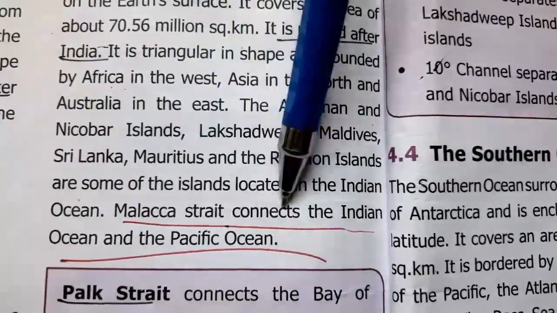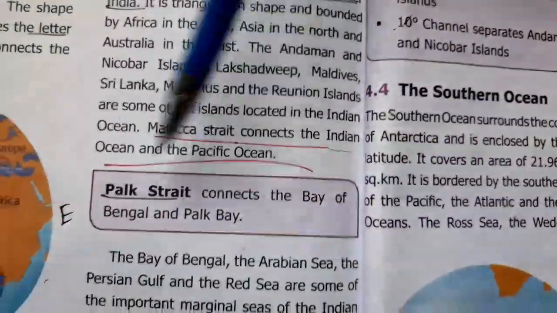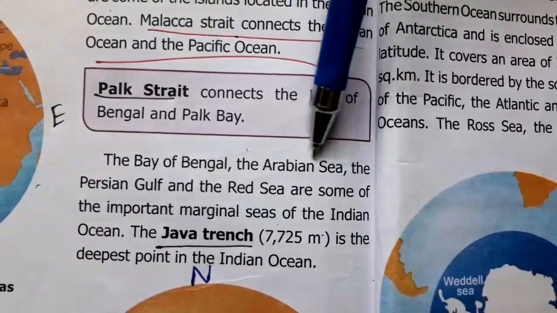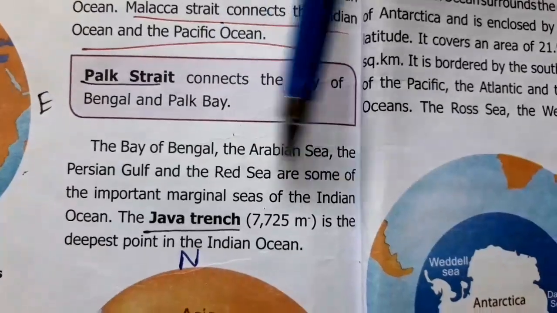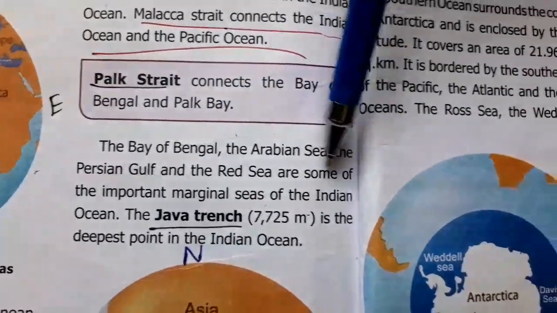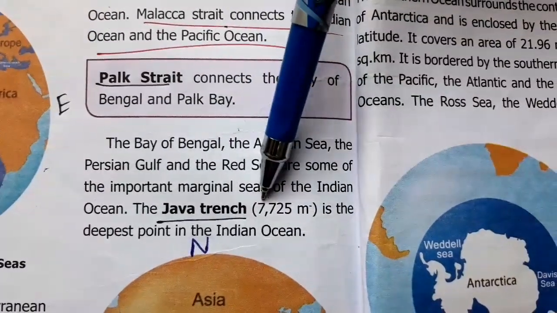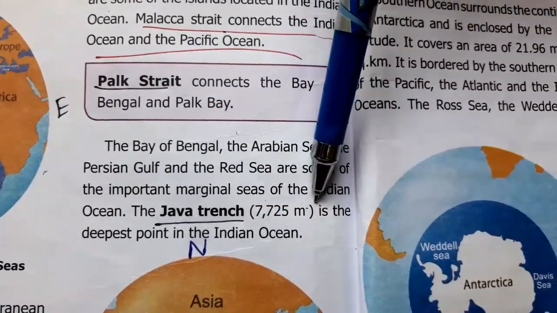The Malacca Strait connects the Indian Ocean and the Pacific Ocean. The Palk Strait connects the Bay of Bengal and the Palk Bay. The Bay of Bengal, the Arabian Sea, the Persian Gulf, and the Red Sea are some of the marginal seas in the Indian Ocean. The deepest point in the Indian Ocean is the Java Trench. It is 7,725 meters deep.